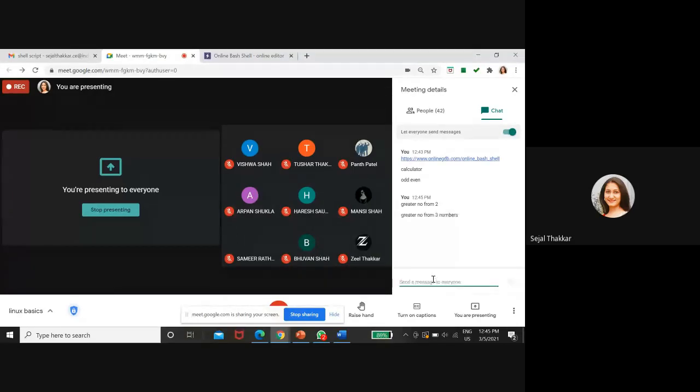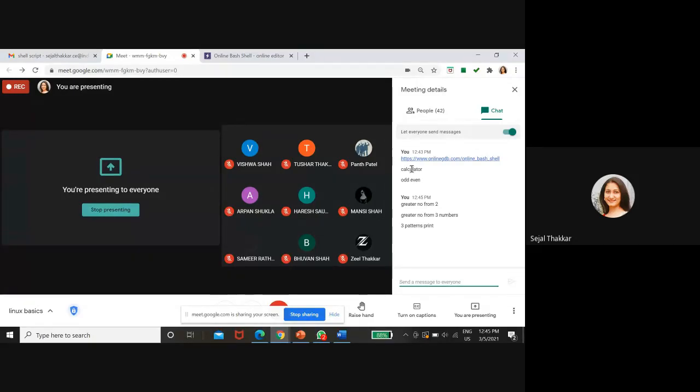Okay, pattern print करनी है आपको. Pattern you can print of any of your choice. Minimum 3 patterns for loop का use करके बनानी है. Got it?